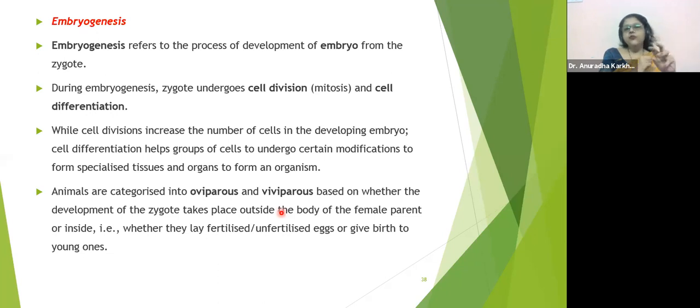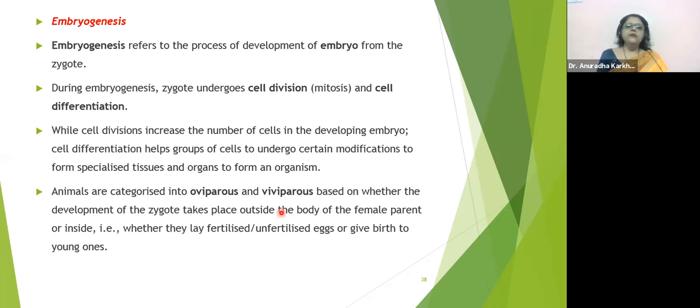And every tissue is a resultant of what? Modification of certain cells. So cells get modified to form different types of tissues. Different types of tissues aggregate, make a common function, to be called an organ. And different organs get associated to complete that entire function, which is going to be called your organ system.